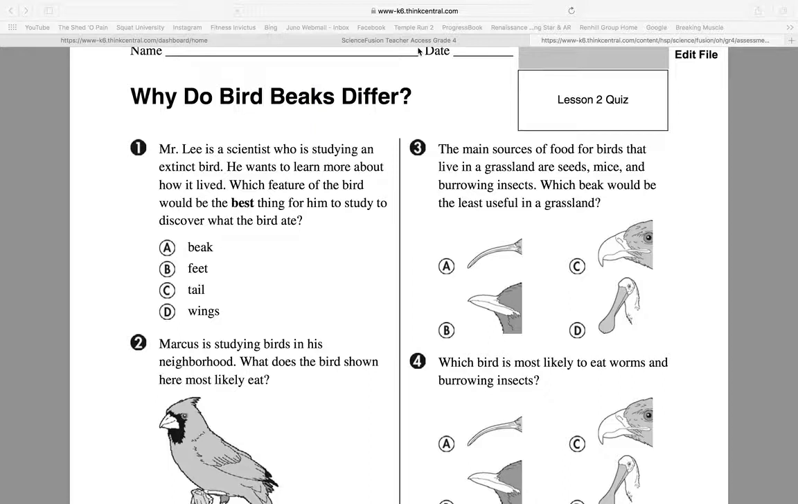Why do bird beaks differ? Number 1. Mr. Lee is a scientist who's studying an extinct bird. He wants to learn more about how it lived. Which feature of the bird would be the best thing for him to study to discover what the bird ate? A, beak, B, feet, C, tail, or D, wings?